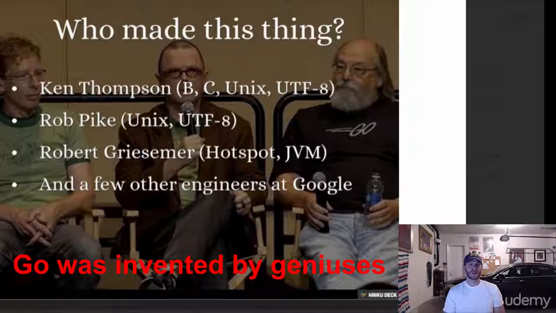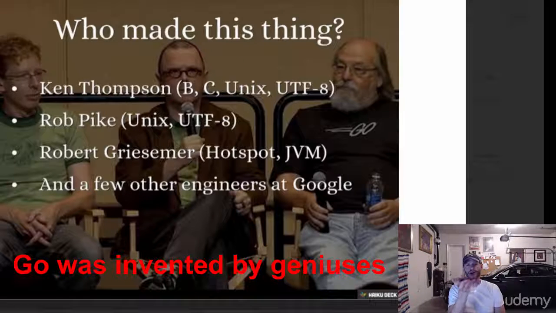And then the second thing that really made me take note of the Go programming language was Ken Thompson, Rob Pike, and Robert Griesemer. These are some luminaries in computer science. These are some great genius programmers who helped contribute to the creation of things like the C programming language, Unix, and UTF-8. These are some of the most fundamental bedrock things in computer science.